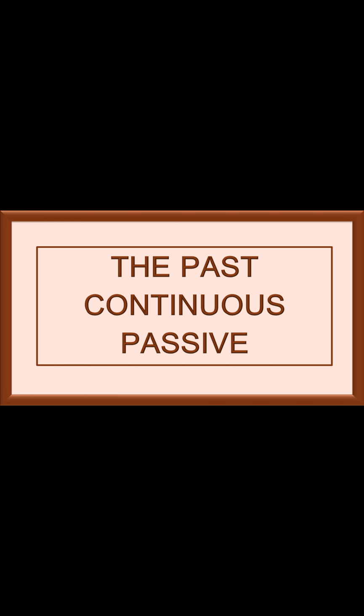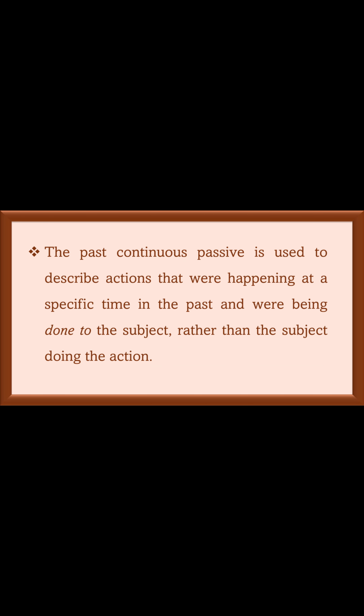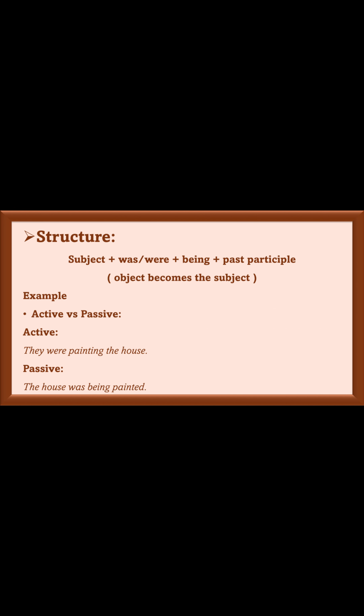The past continuous passive. The past continuous passive is used to describe actions that were happening at a specific time in the past and were being done to the subject, rather than the subject doing the action. Structure: subject plus was/were plus being plus past participle. Object becomes the subject. Example. Active versus passive. Active: they were painting the house. Passive: the house was being painted.